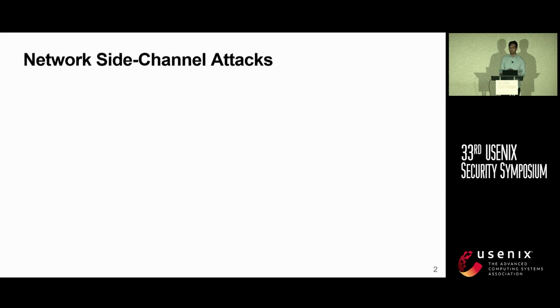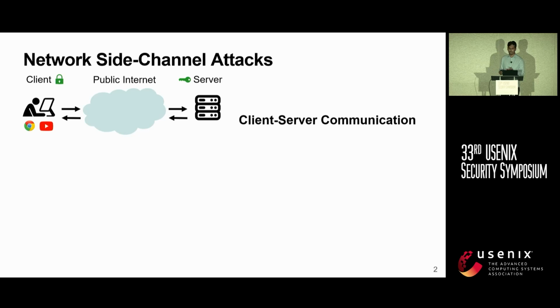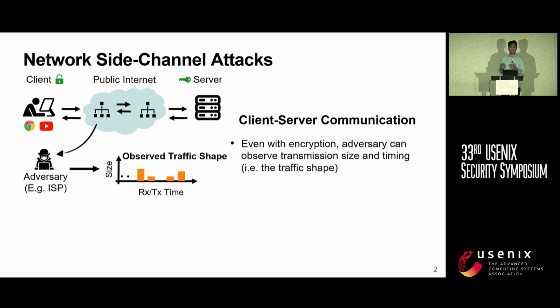So let me start by providing an overview of network side channels. For this, consider a typical client-server communication which is encrypted. In these attacks, the encryption is never broken. The public internet consists of a network of switches, routers, etc. And any adversary, like an ISP or a nation state, can observe the traffic passing through these links.